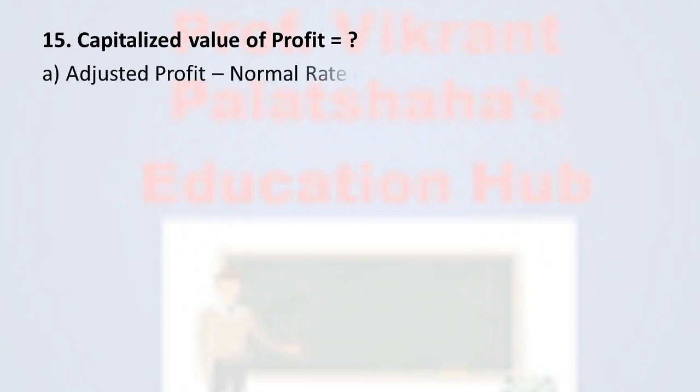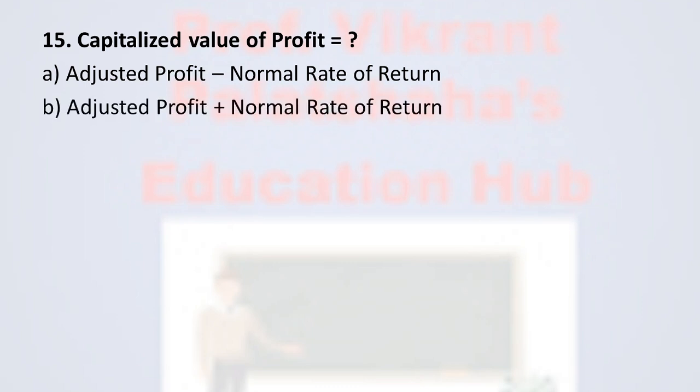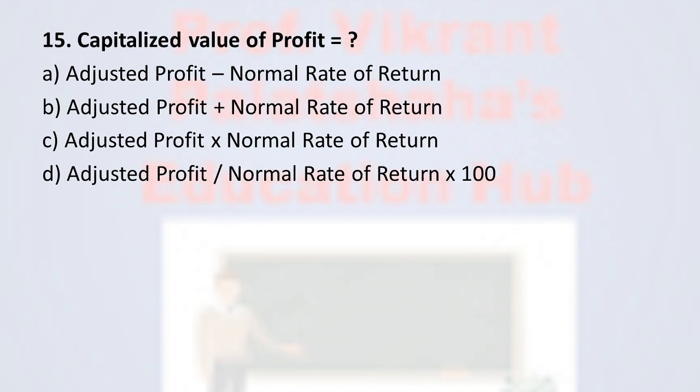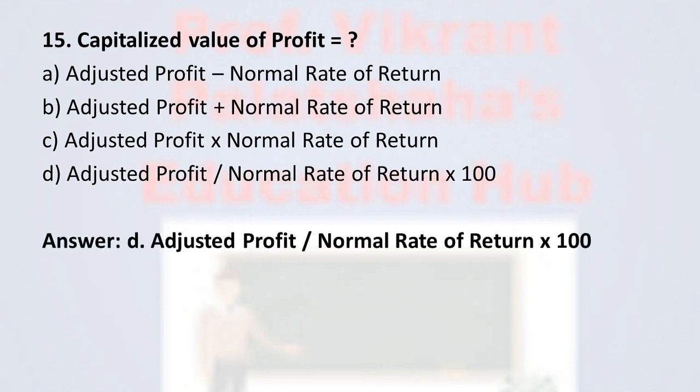Next, question number 15. Capitalized value of profit is equal to what? Option A adjusted profit minus normal rate of return, option B adjusted profit plus normal rate of return, option C adjusted profit multiplied by normal rate of return, and option D adjusted profit divided by normal rate of return into 100. And the correct option is option number D, that is adjusted profit divided by normal rate of return into 100. This is the capitalized value of profit.